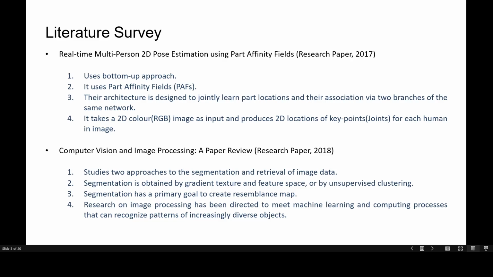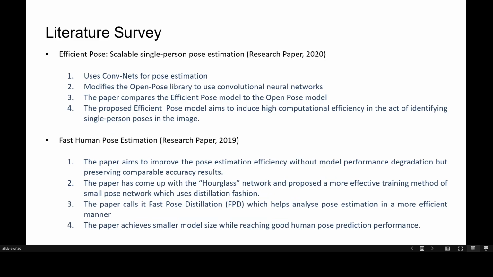The paper also explains how in face processing the algorithm is used to identify the elements of the head and face, which has a lower resolution. The paper ends by talking about how research on image processing has been directed to meet machine learning and computing processes that can recognize patterns of increasingly diverse objects.